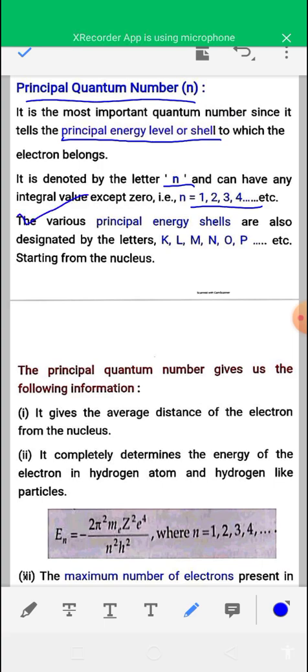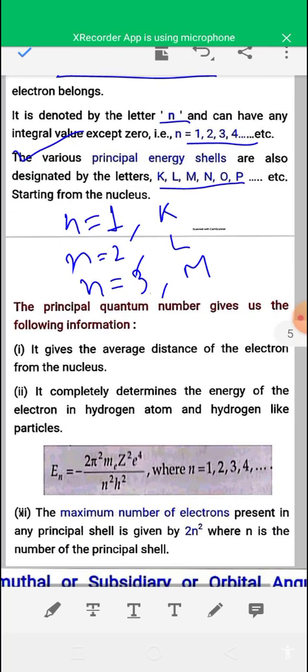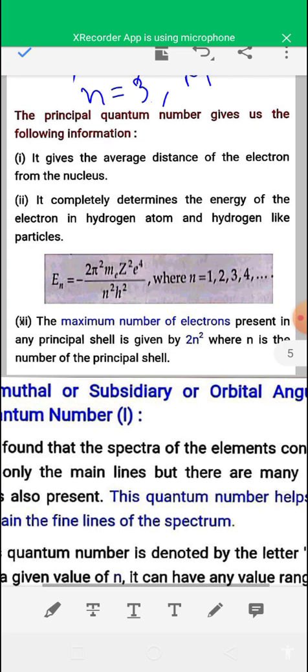The various principal energy shells are also designated by the letters K shell, L shell, M shell, and so on. When n is equal to 1, it is the K shell. When n is 2, it is the L shell. When n is 3, it is the M shell. So the principal quantum number only tells about the different types of energy level, or shell.